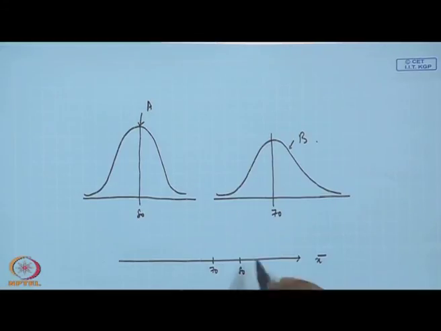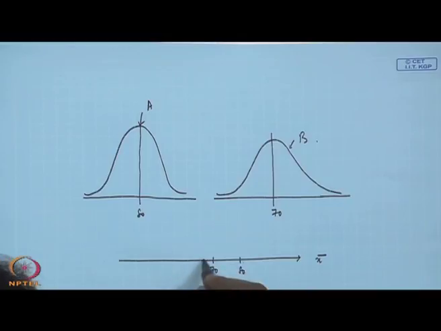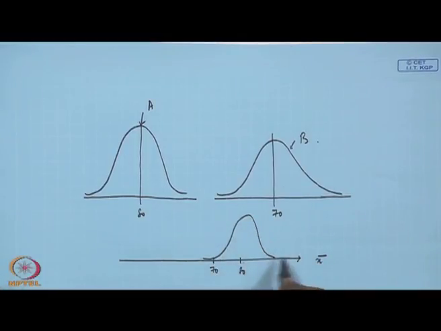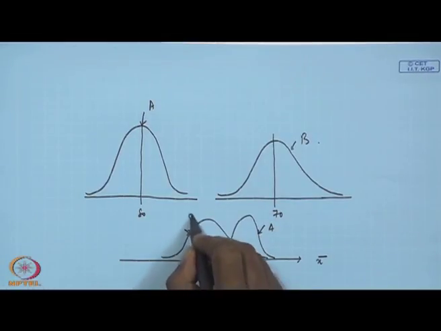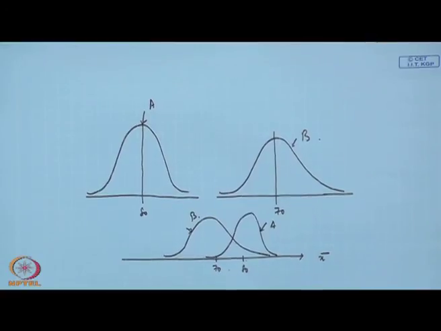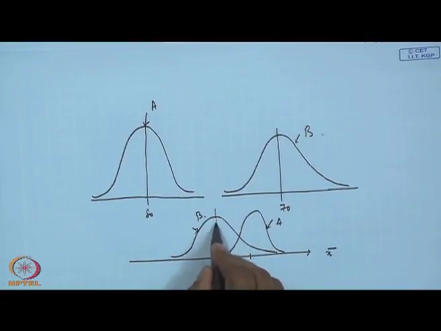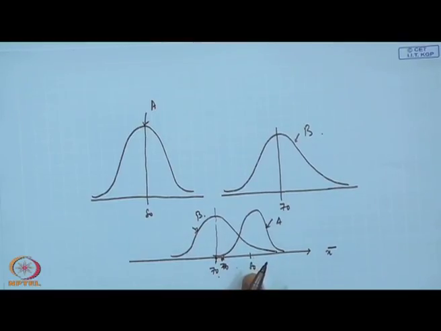In addition, the distribution is like this, this is for method A, and this one is method B. Getting me? So very easily you can see that method A is better from both counts, from the mean point of view and from the standard deviation point of view.